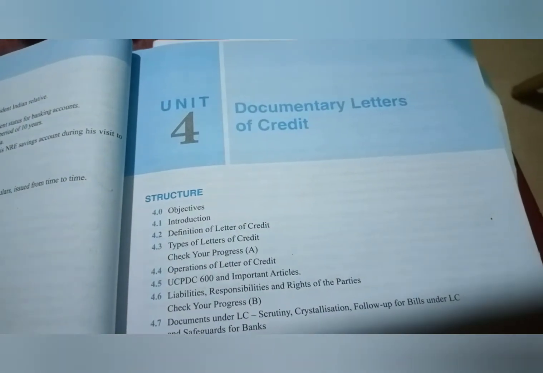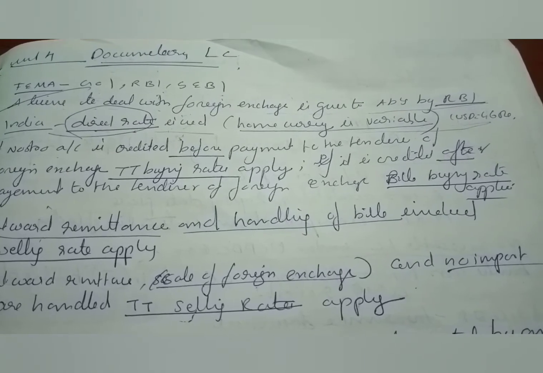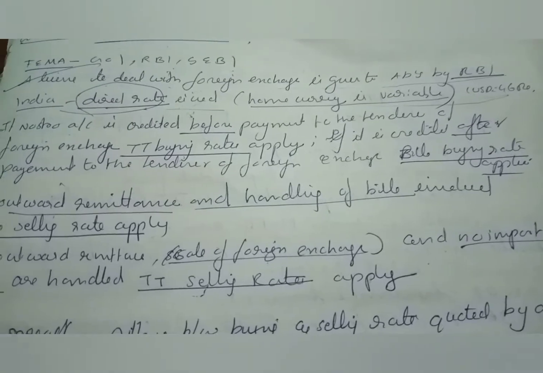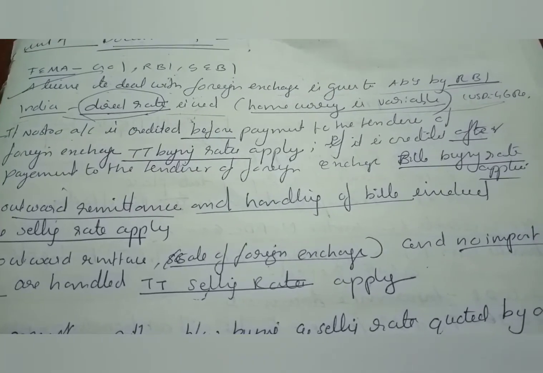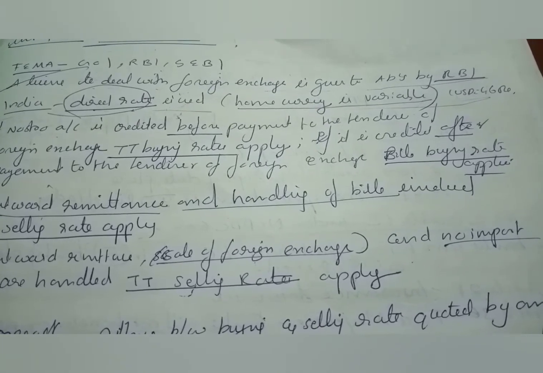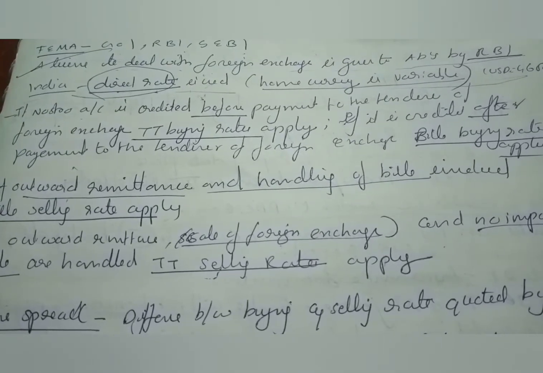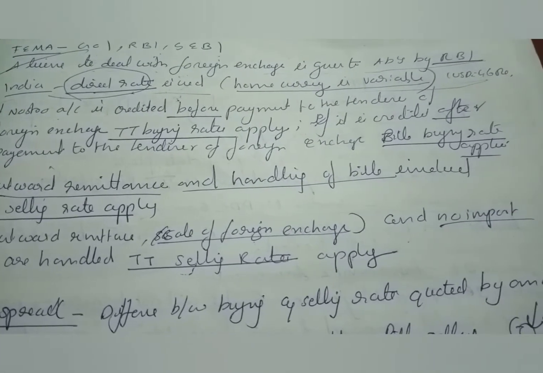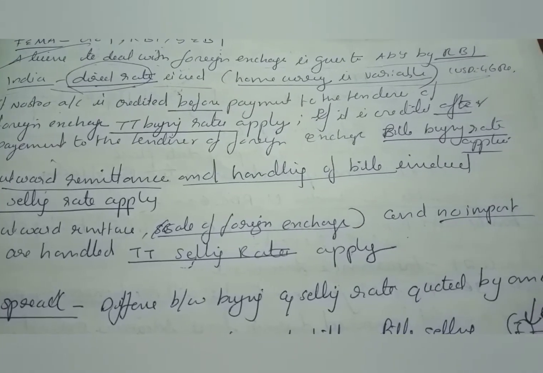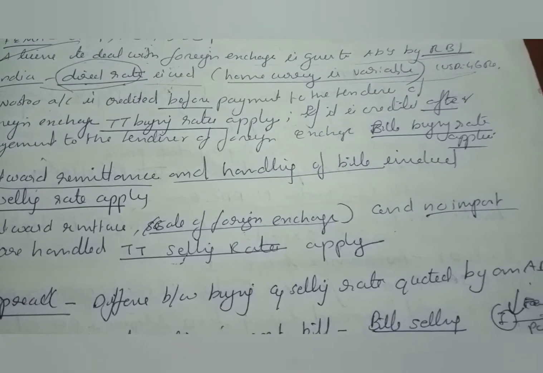Unit 4 Documentary Letters of Credit. A license to deal with foreign exchange is given to ADs by RBI. In India, the direct rate is used, that is, home currency is variable, like 1 USD is 46 rupees or 70 rupees. If the Nostro account is credited before payment to the tender of foreign exchange, the TT buying rate applies, and if it is credited after payment to the tender of foreign exchange, the bill buying rate applies.